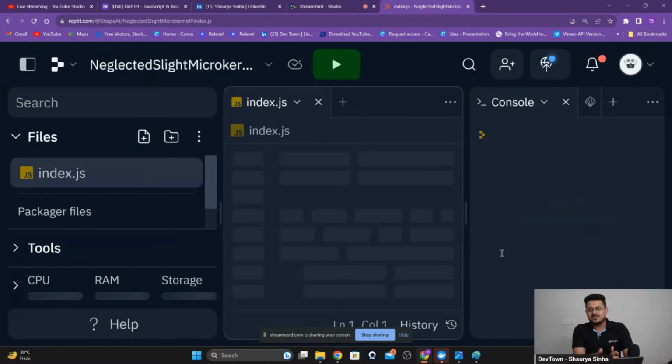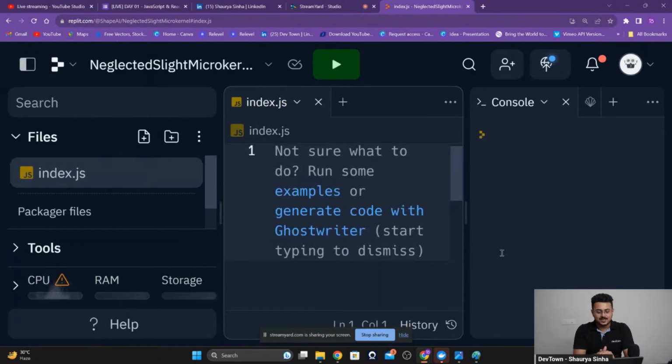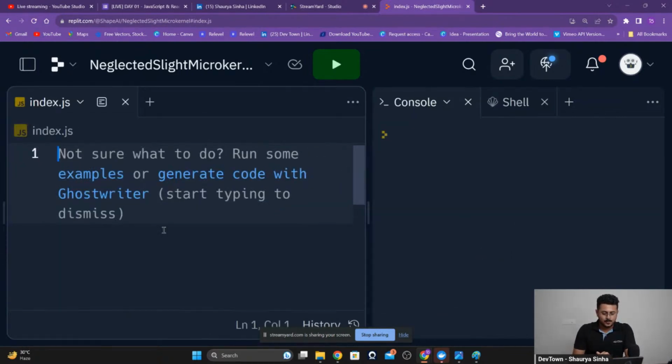Now, we'll first decide what is the code that we want to write, right? So let's go with a simple code itself. We'll have three print statements. We'll print Shaurya, Rakesh, Sinha, my entire name, in three log statements itself. So very simple, very easy.